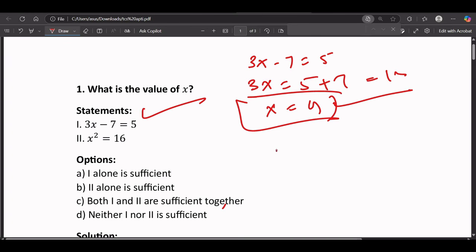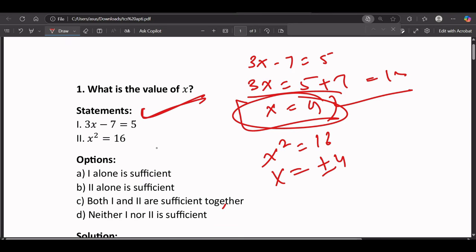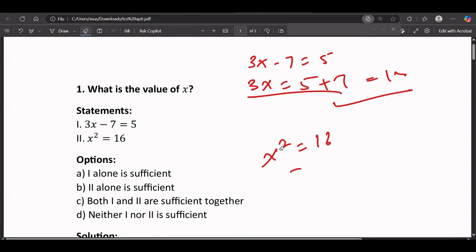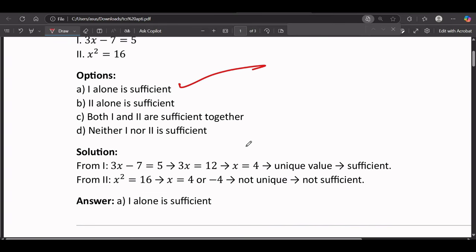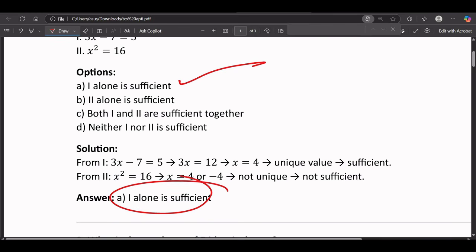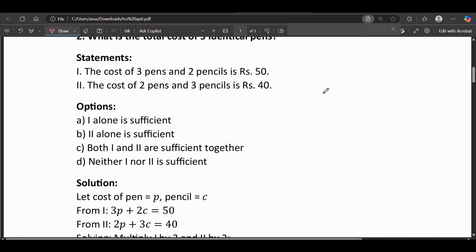Now the second statement says x square equals 16, so the value of x can be plus or minus 4. But we know the answer is 4, because using the first statement alone we can find the answer. Is the second statement needed to find the value of x? No, only using the first statement we can find the answer. So our answer will be 1 alone is sufficient, because using only the first statement we can find the value of x. That's how we solve the question. I'm just explaining the basics.